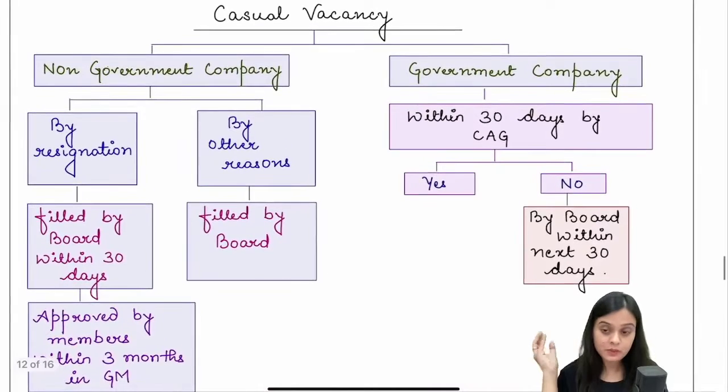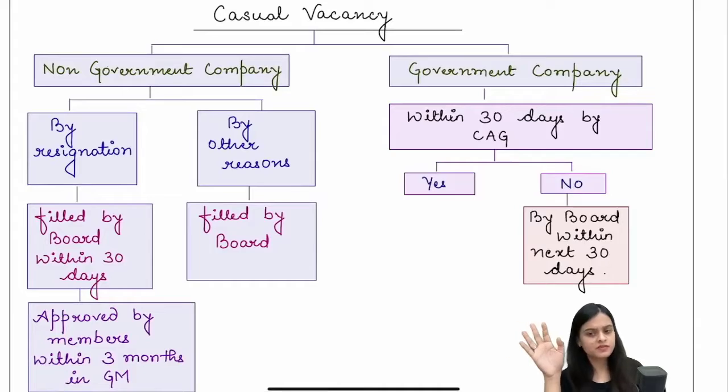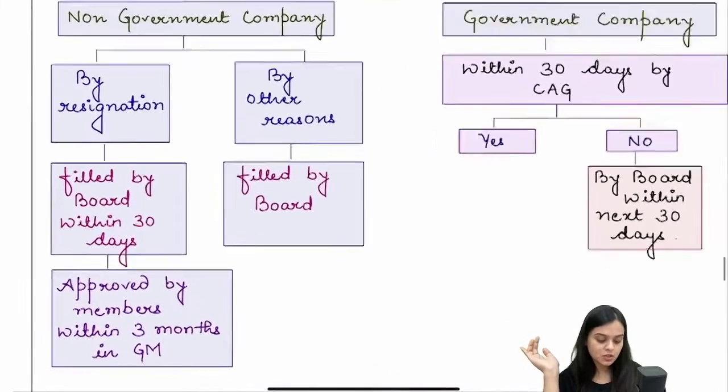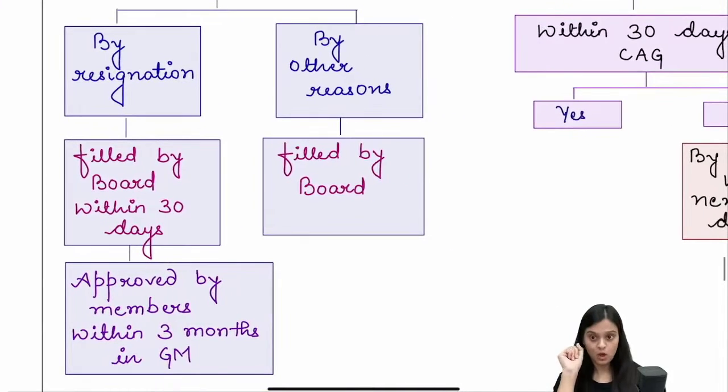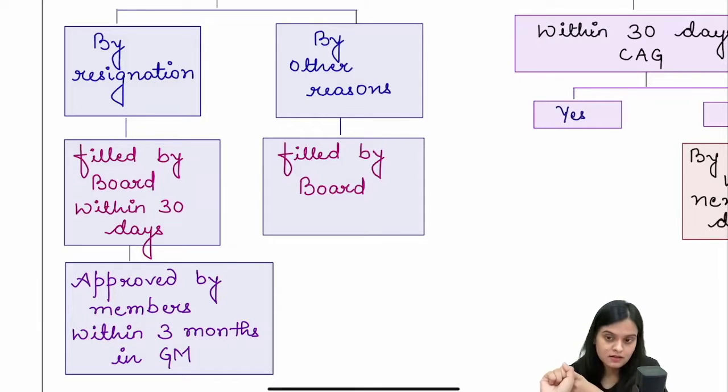If the casual vacancy arises in a government company, it will be filled by CAG within 30 days. If not, then by the board. If it is a non-government company, then it is important to know the reason for the casual vacancy. If the auditor has resigned, there might be some conflict with the management, and therefore he must have resigned. So it is important that you take the approval of members.